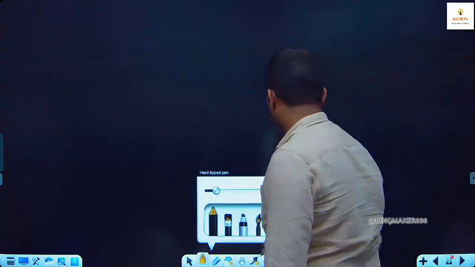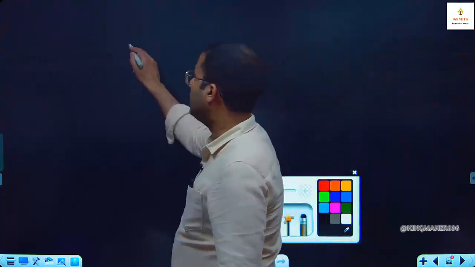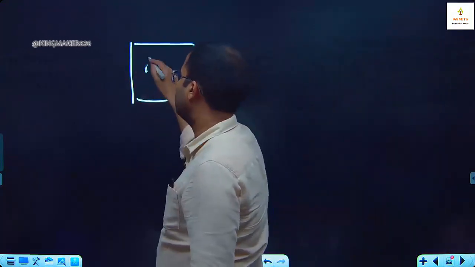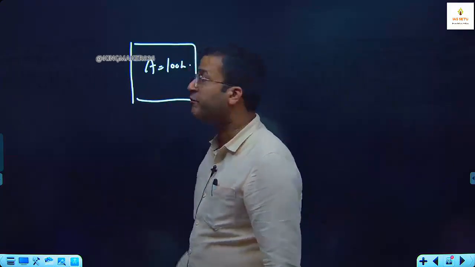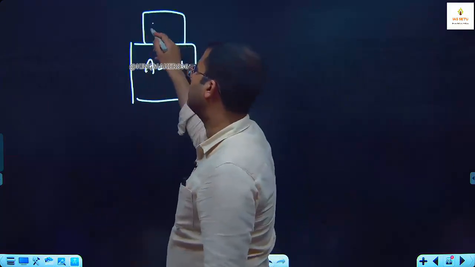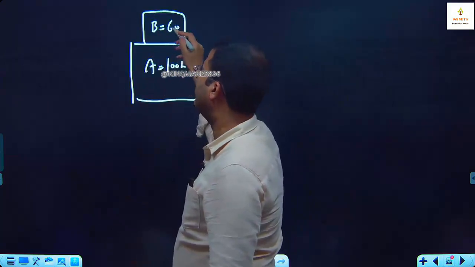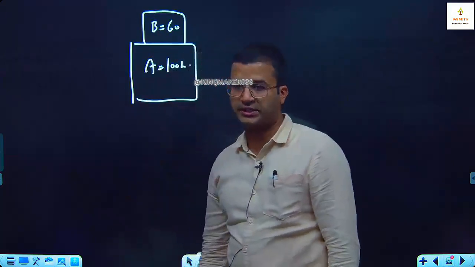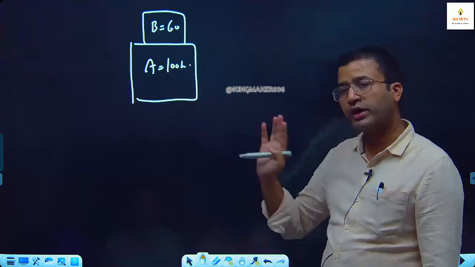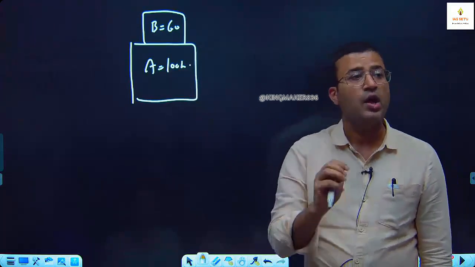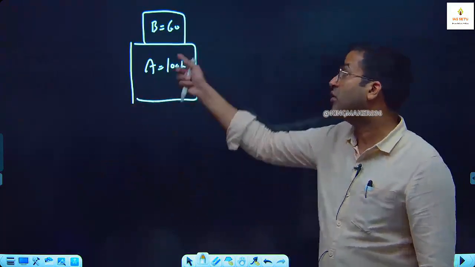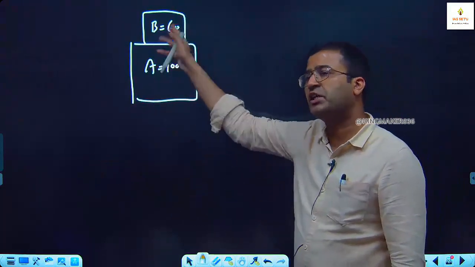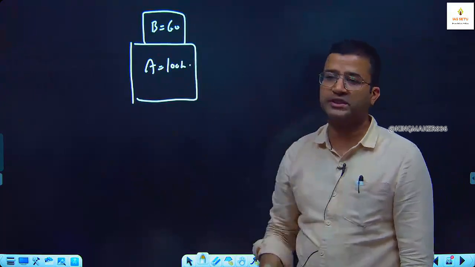But फिर भी we assume let the weight of block A is 100 kg. And if we put block B, there is a 60% increase. So block B weight will be 60% of 160 kg. There is a block A, you assume 100 kg. Over that, we put a block B where 60% increase. What is 60% of 160? So it means block B has a weight of 60 kg.